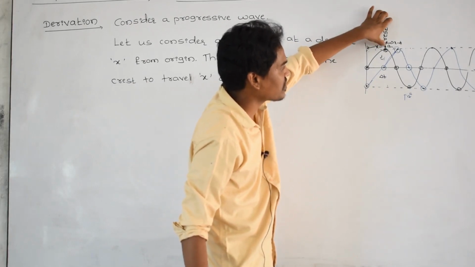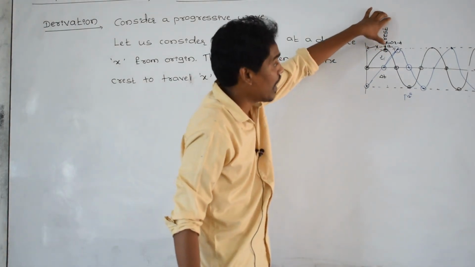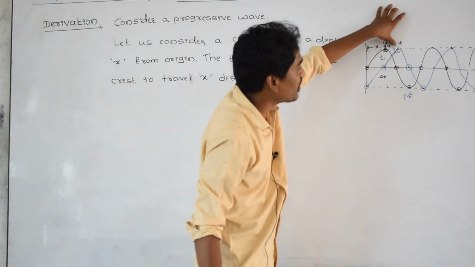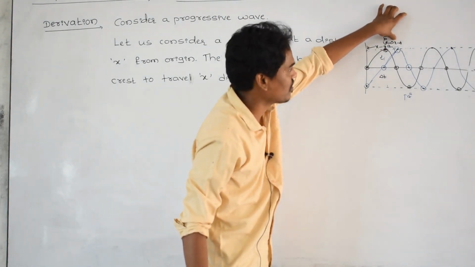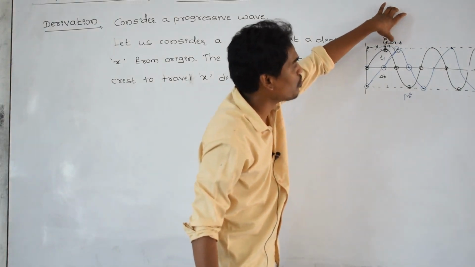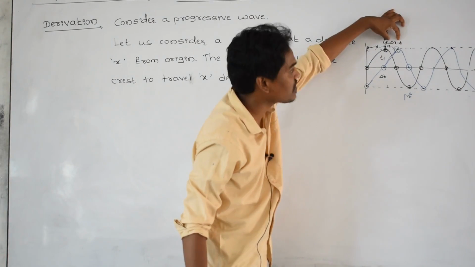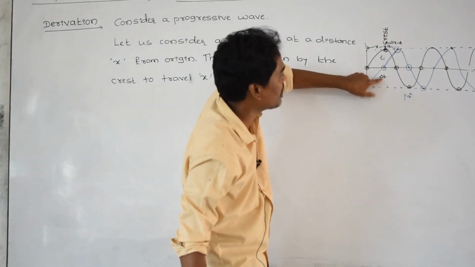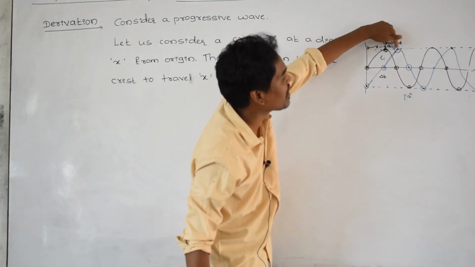To cover x distance, what is the time taken by this crest? That is t. And to cover here to here, that distance I have taken as delta x, change in distance. This crest is moved to this point. How much distance has it covered? Delta x in a time of delta t. Here to here time taken is t, but here to here time taken is delta t.